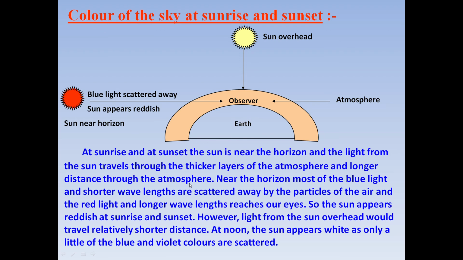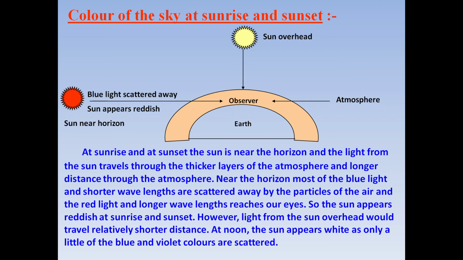Pay attention here, the light from the sun is traveling more distance during sunset or sunrise. So near the horizon, most of the blue light and shorter wavelength lights are scattered away by the particles of air, and only red colored light reaches our eyes. So that is why the sky appears reddish at sunrise and sunset.